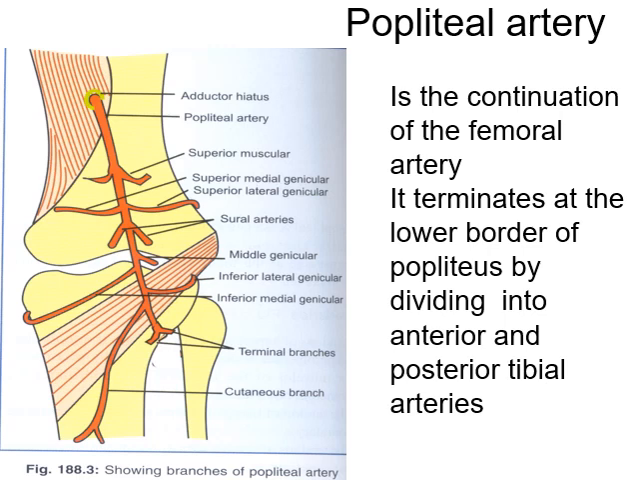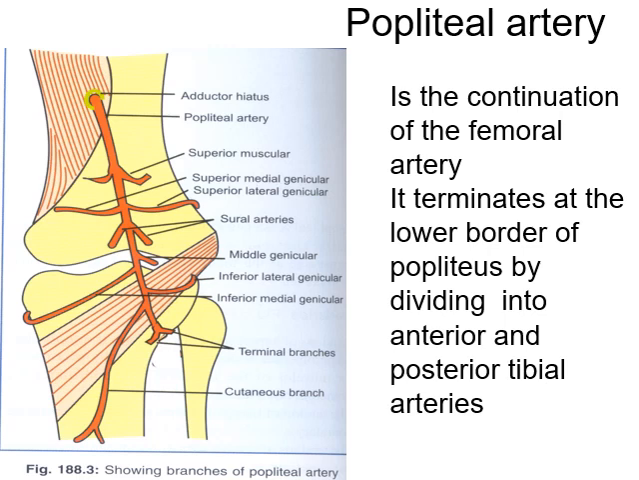The popliteal artery in detail is a continuation of the femoral artery. It comes out at the adductor hiatus as a continuation of the femoral artery and terminates at the lower border of the popliteus muscle by dividing into the anterior and posterior tibial arteries.